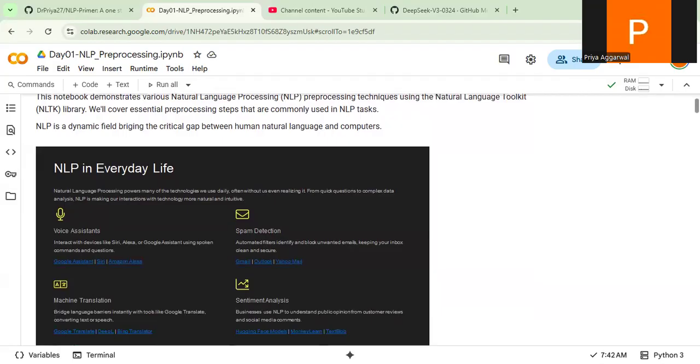To start with, you feel NLP in everyday life. You are using NLP in everyday life, but you are not aware that this is NLP, right? For example, the voice assistant. Alexa is one of the good examples wherein you say to Alexa to play this song, then accordingly it plays the song, right? Spam detection is basically automatic filtering and blocking of unwanted email. This is a very good example wherein, with the help of pre-processing on the email language, we try to classify whether it's spam or non-spam.